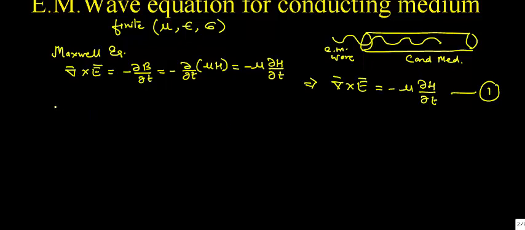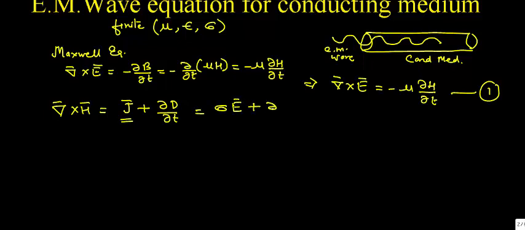Now the second equation is del cross H equals J plus curly D upon curly T. Since we know that J equals sigma into E, the electric field, plus curly D upon curly T, where D can be written as epsilon into E, this being the displacement current.